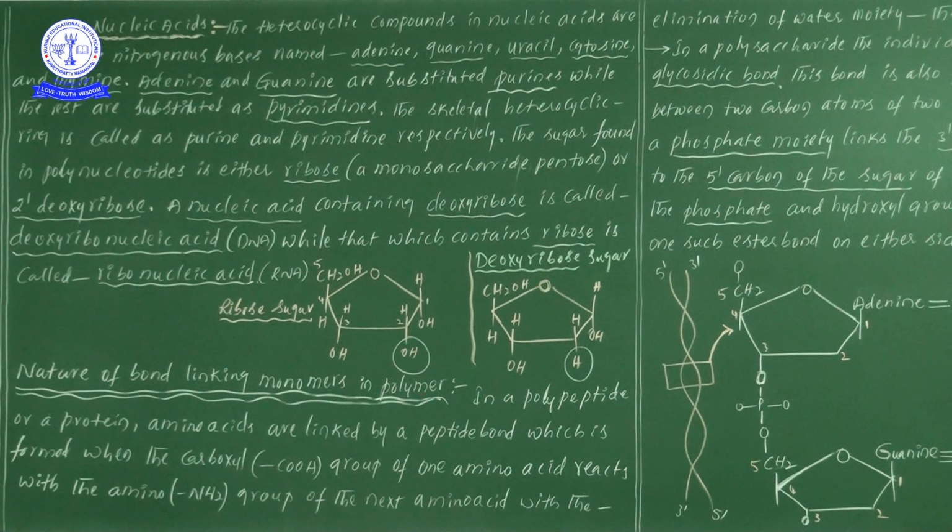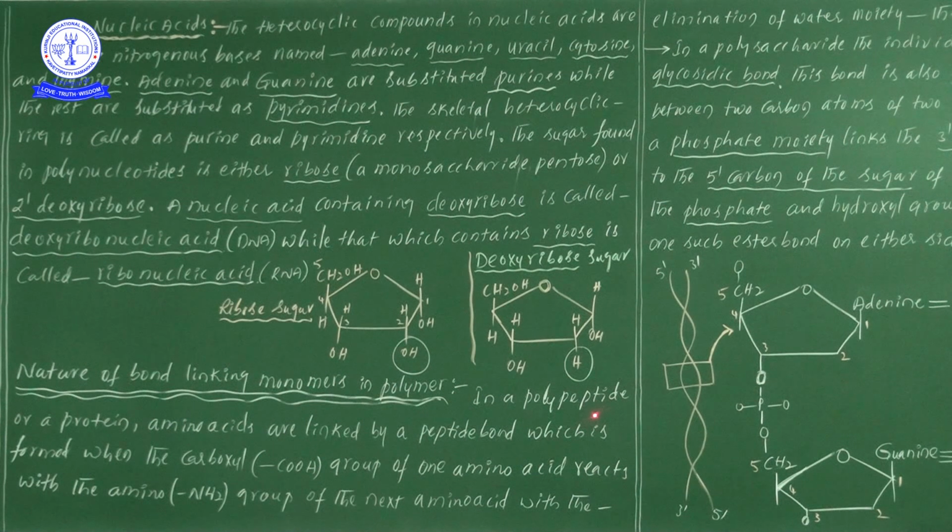So there are many monomers, many monomers come together, linking each other, and result in the formation of a polymer. Okay, that's why here we kept a side heading like this. Now what types of bonds are present in the monomers, or what types of bonds are present in the polymers? Now let us see one by one.